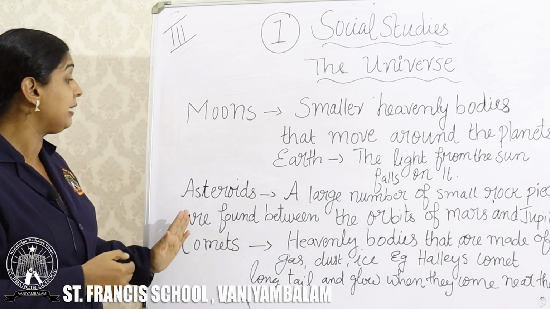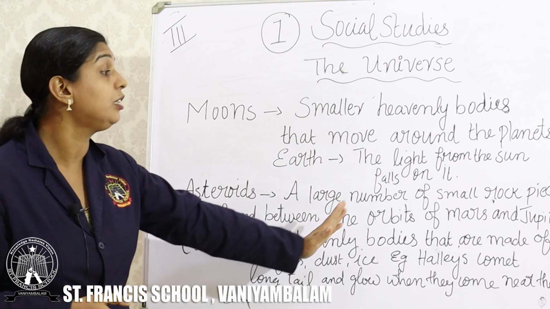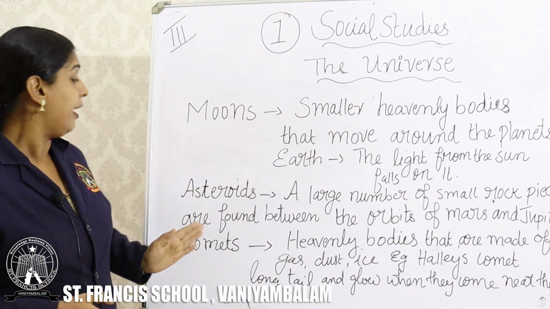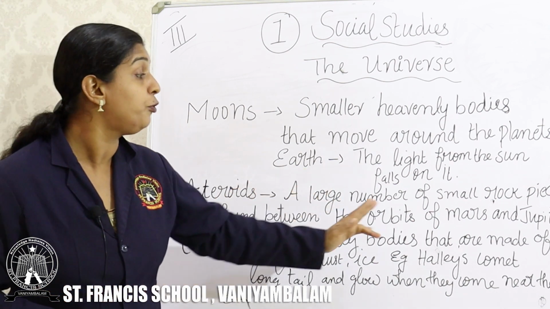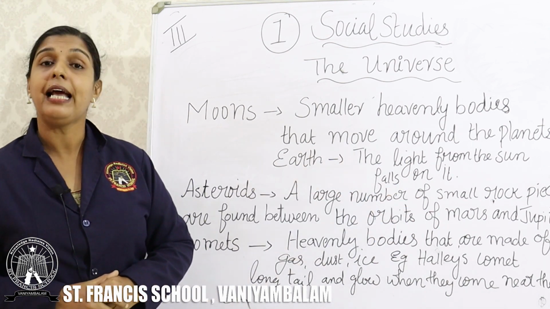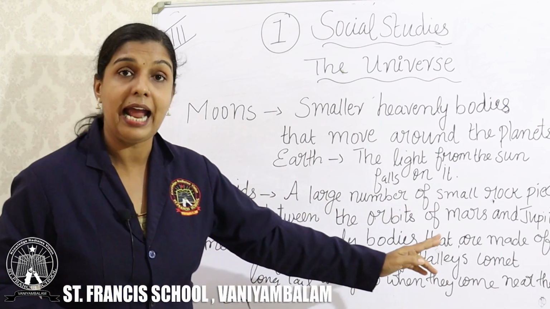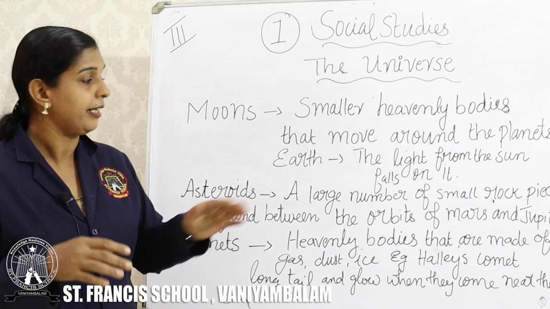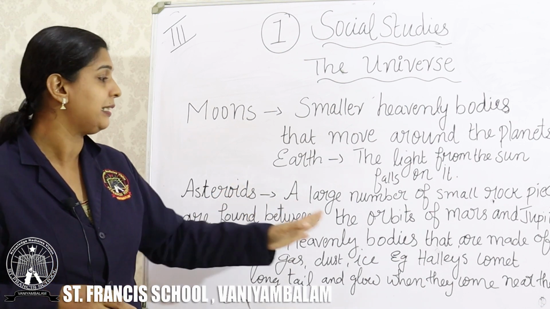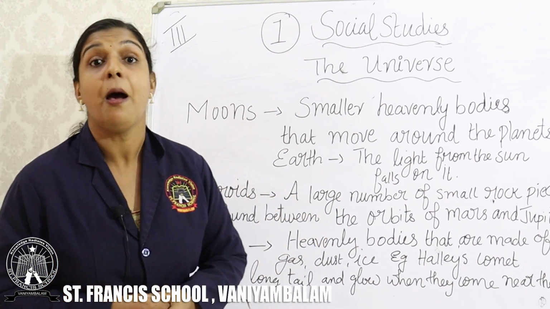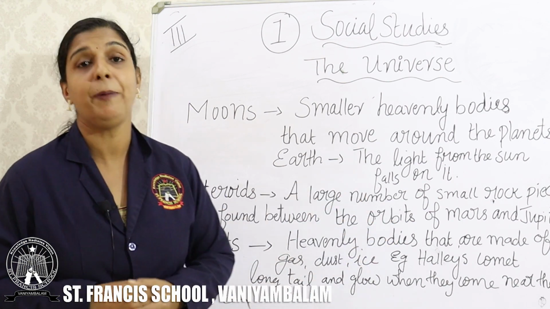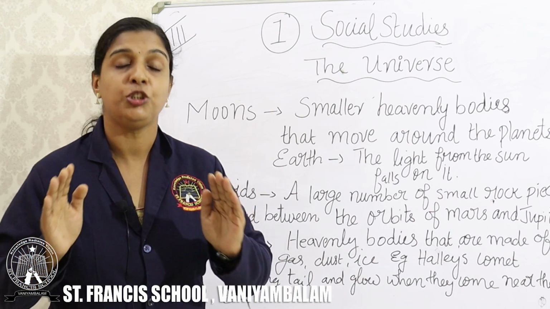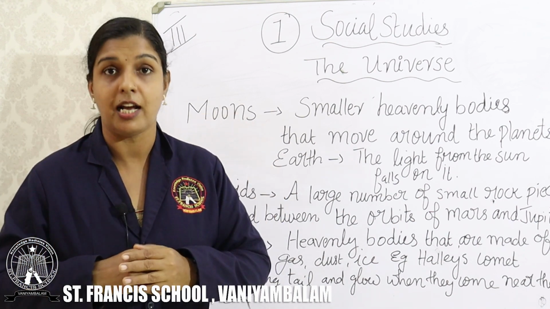So the asteroids are a large number of small pieces of rocks, and are found between the orbits of two planets. What are the two planets? Mars and Jupiter. These pieces of rocks can be seen between the orbits of Mars and Jupiter. Clear? I am not going into detail, because you are going to study in detail in higher classes.